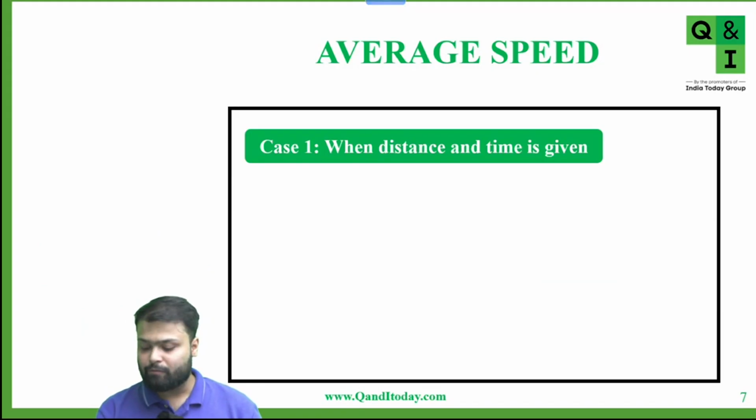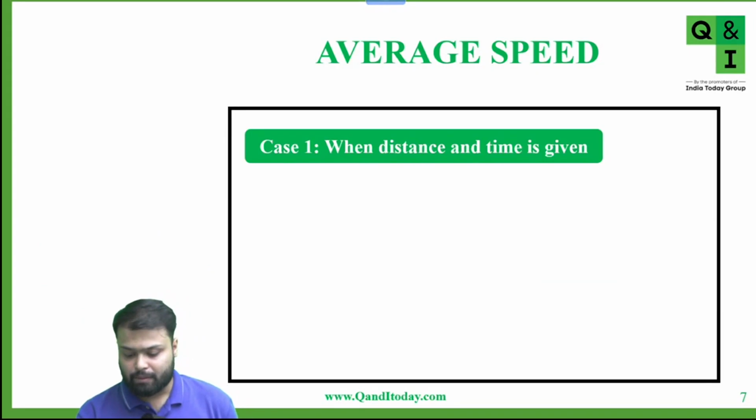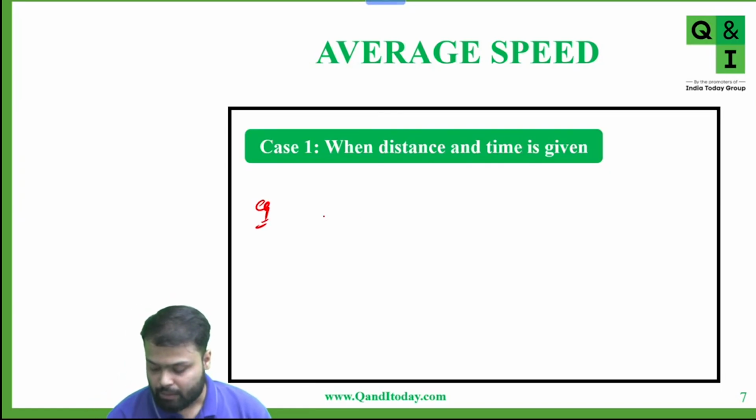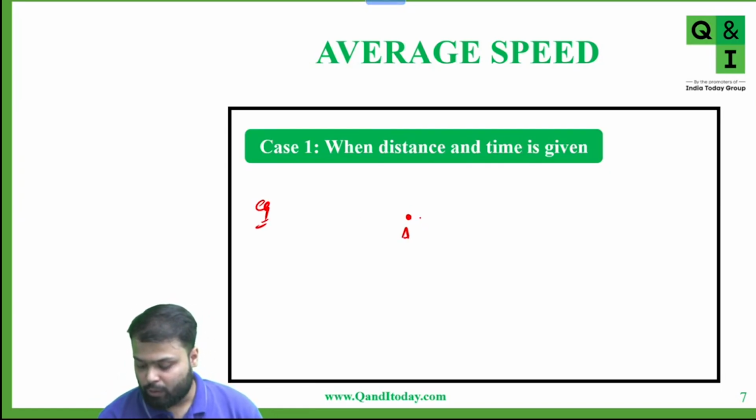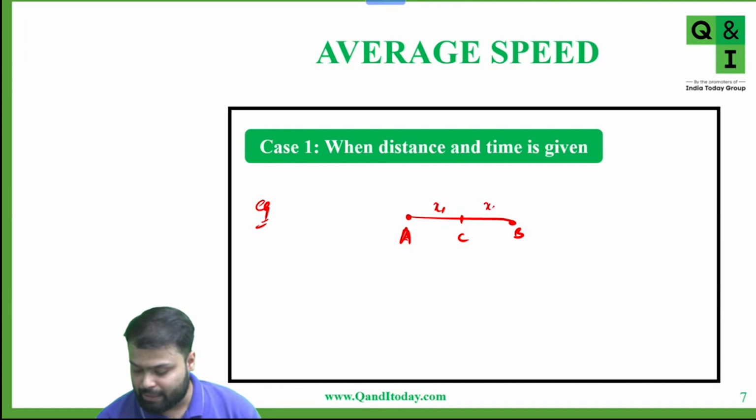Now we will see some cases. Case one is when distance and time are given and we have to calculate the average speed. For example, if a body is going from A to B, and let's say this point is C. The distance from A to C is x1, and from C to B is x2.